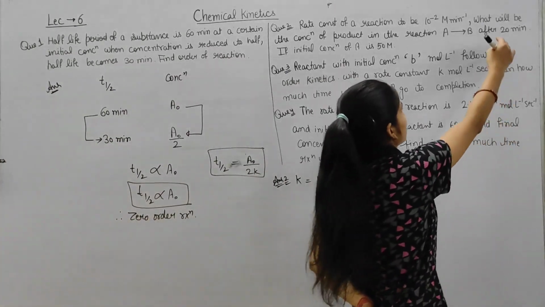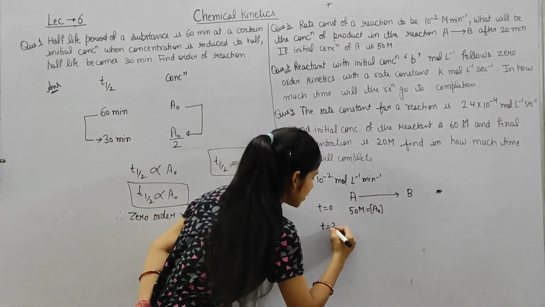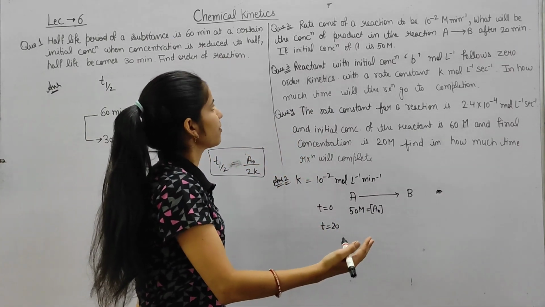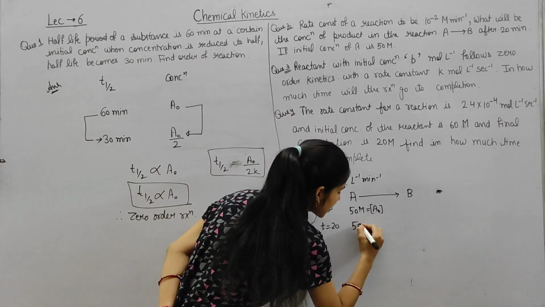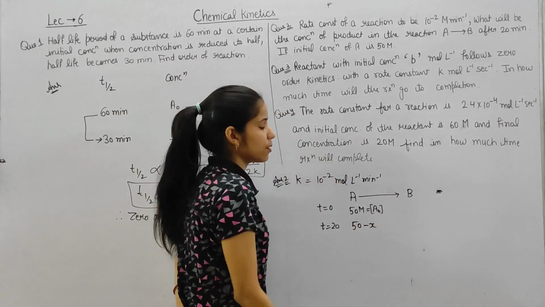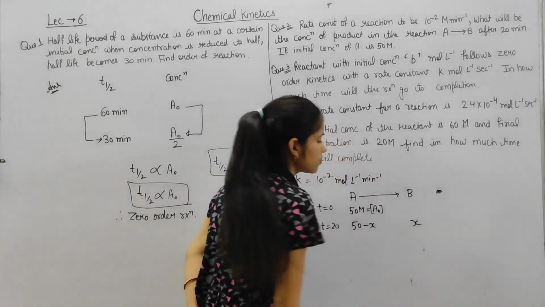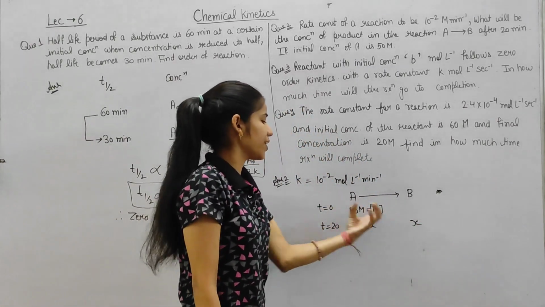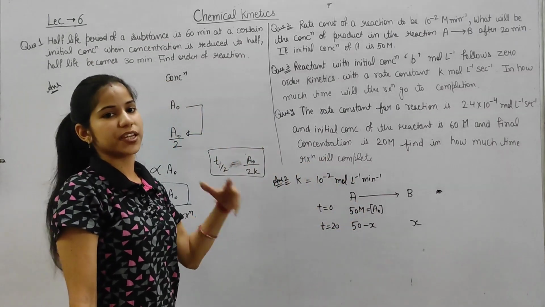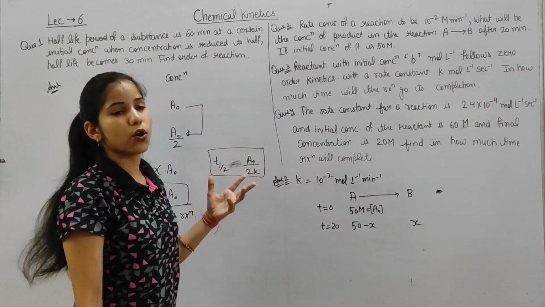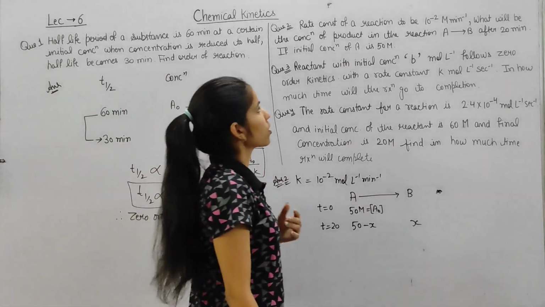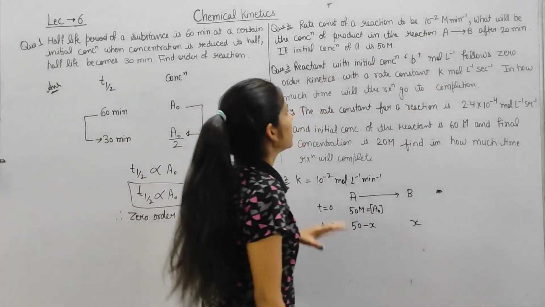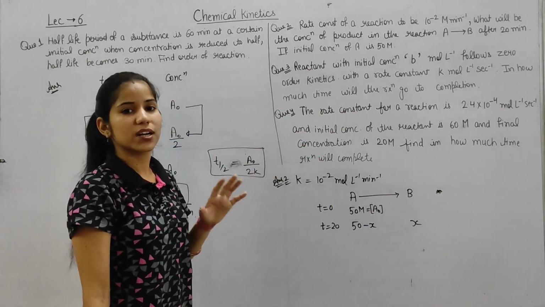After 20 minutes, product will be formed. So some concentration will be reduced or decomposed and product formed, that is x. Clear? So from this data we have to put all these values in our zero order reaction equation, because the unit is already given. From this we can get that this is a zero order reaction.